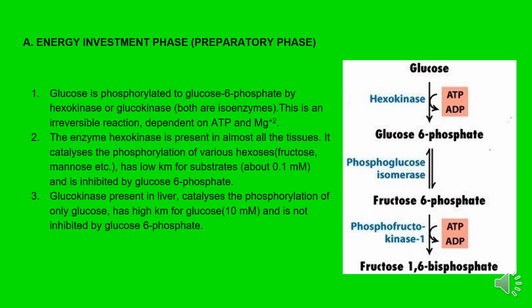The enzyme hexokinase is present in almost all the tissues. It catalyzes the phosphorylation of various hexoses, fructose, mannose, etc., has low Km for substrates, about 0.1 mM, and is inhibited by glucose 6-phosphate. Glucokinase, present in liver, catalyzes the phosphorylation of only glucose, has high Km for glucose, 10 mM, and is not inhibited by glucose 6-phosphate.